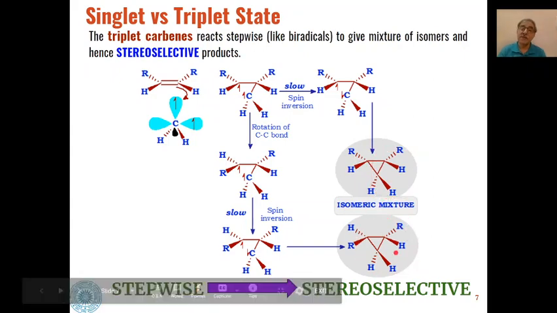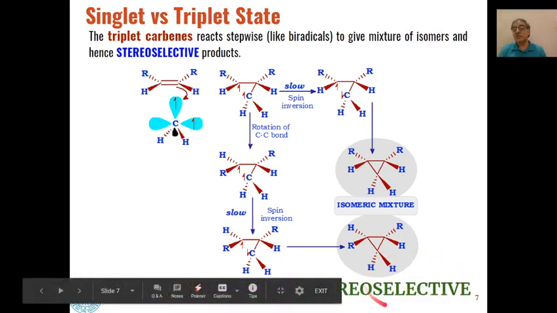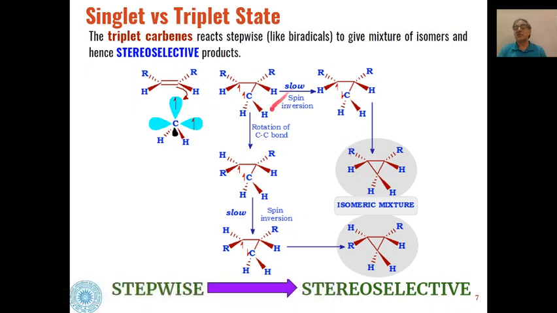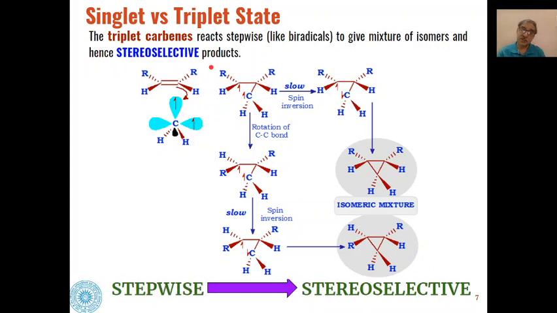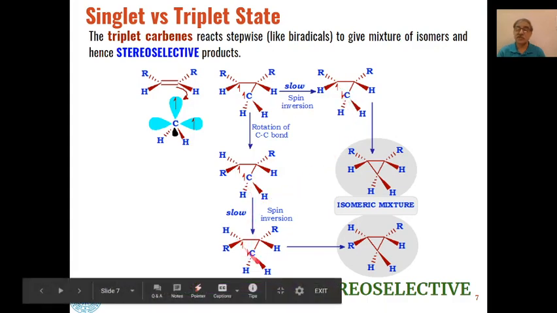So that is why this reaction is a stereoselective reaction, and as the reaction is not taking place in a single step, it is taking place in a stepwise manner. So that is why we are getting stereoselective products, and in all the steps we can see that the intermediates are reacting like biradicals. So this is acting as a biradical, and after spin inversion is acting as a biradical for cyclization.